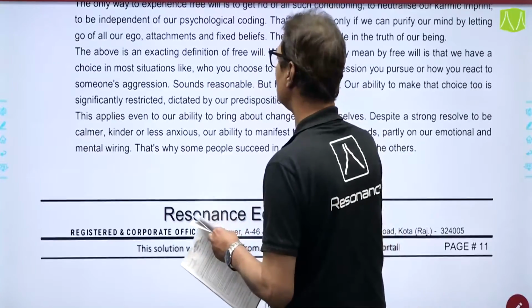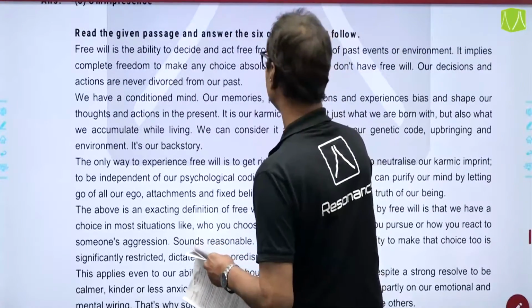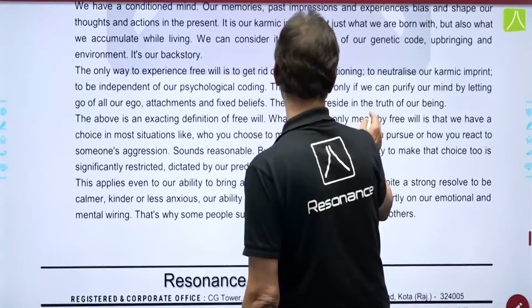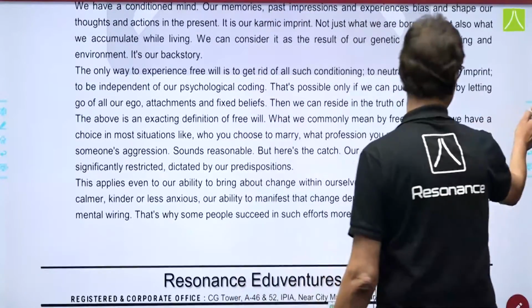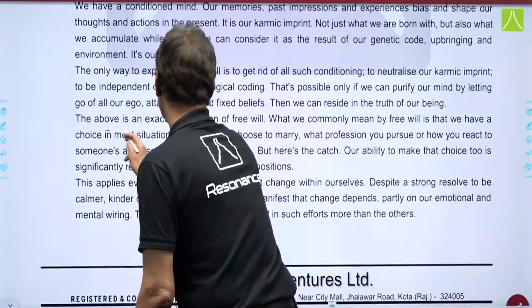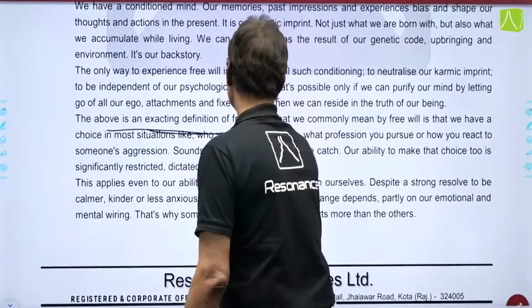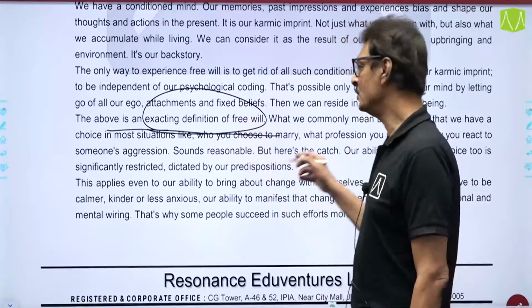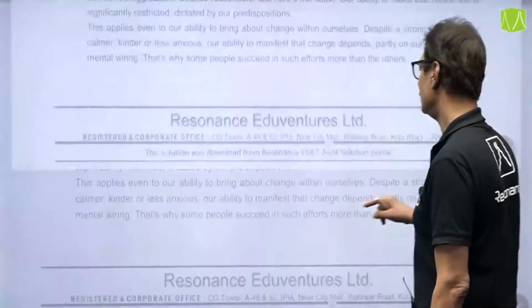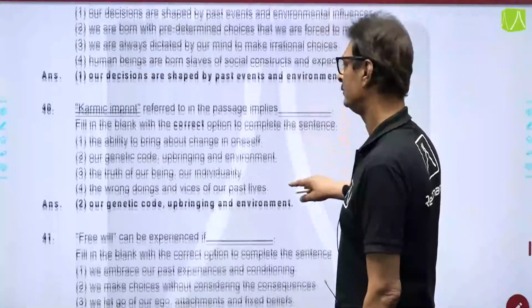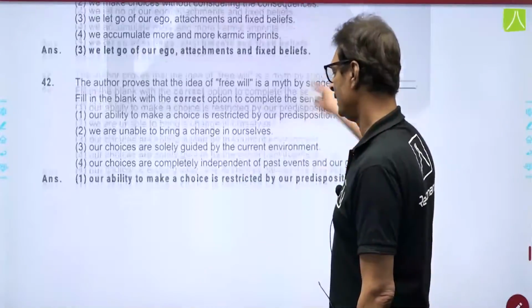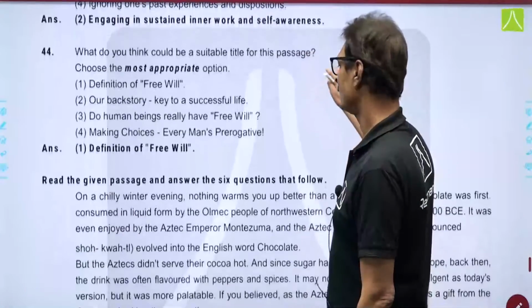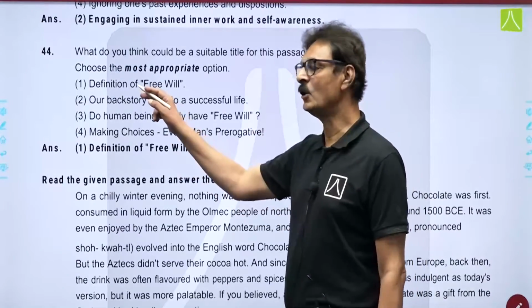This applies even to our ability. I will give that line from where you can realize, yes, this is the statement which I was making. This is why I was searching for you. This is the statement, the exact definition of free will. So, this is what I have assumed, and I have taken the title. What I feel is appropriate for this is definition of free will, that is option number 1.